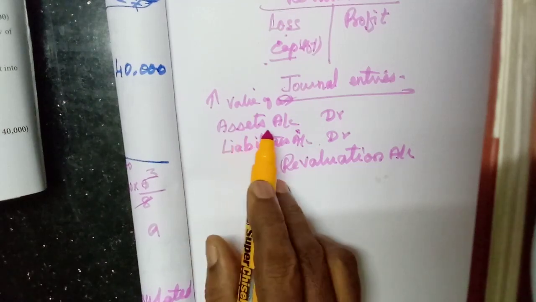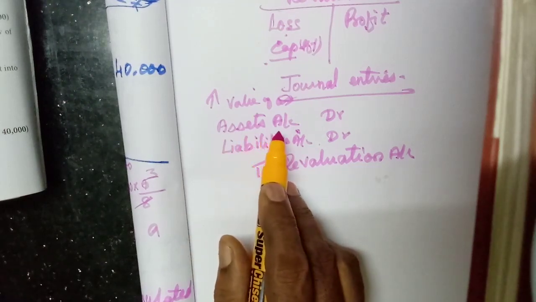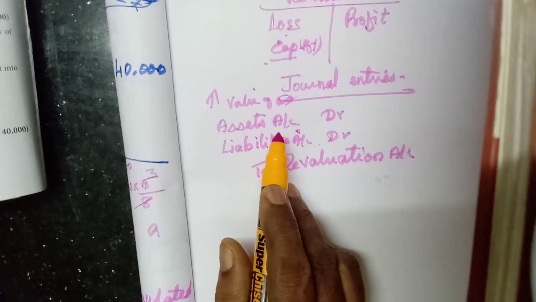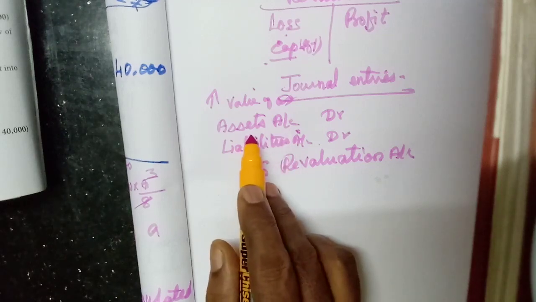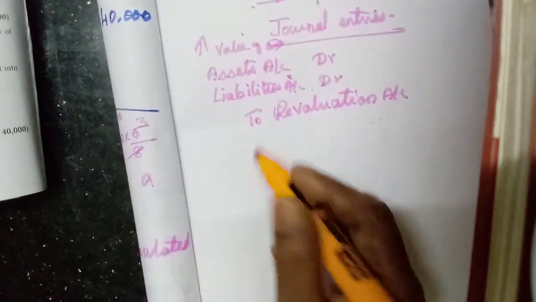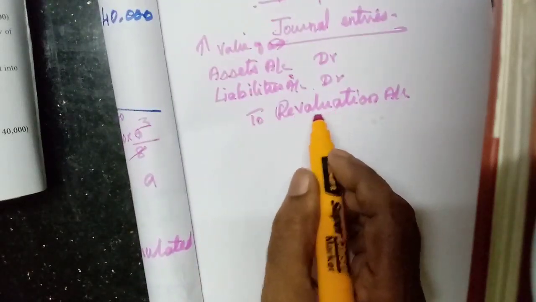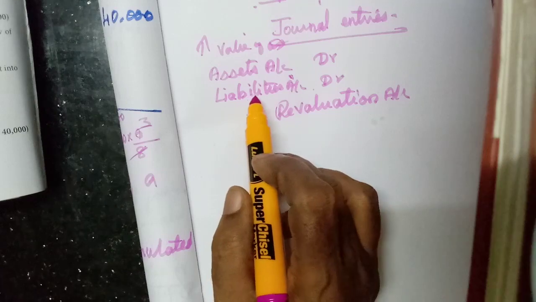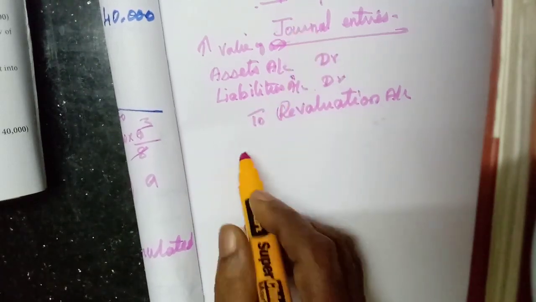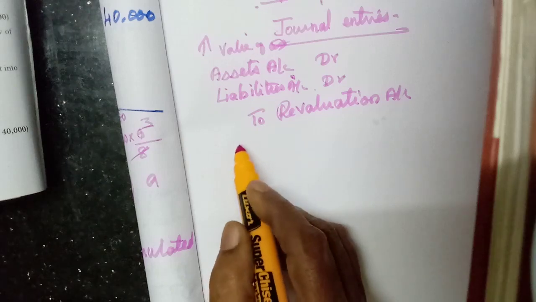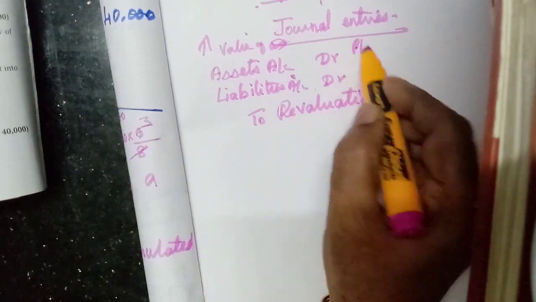Then any asset not recorded previously in the balance sheet, now we have to record it. So we will debit that asset account, then the revaluation account should be credited. So what is the entry? Asset account debtor, liabilities account debtor, to revaluation account. We will post this. Now these are the profit items.